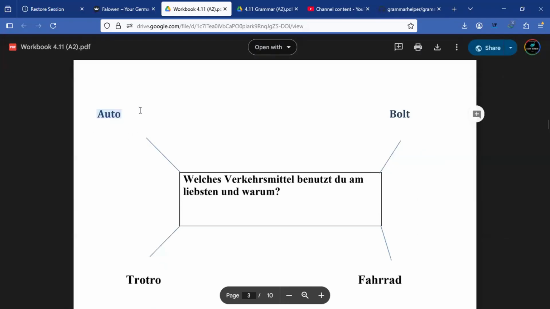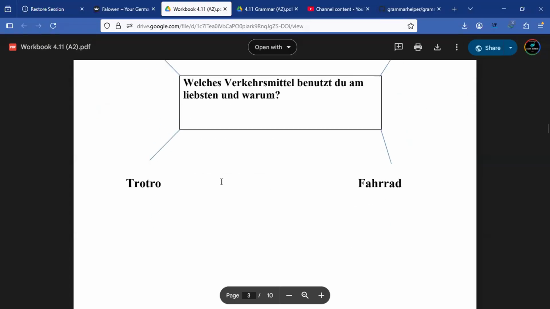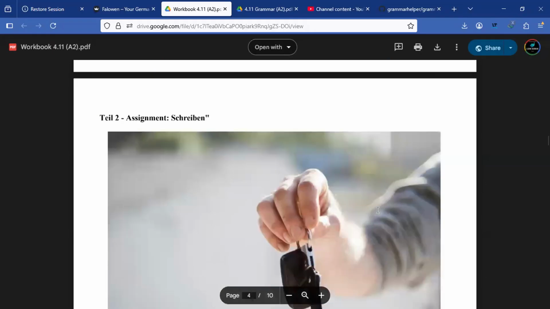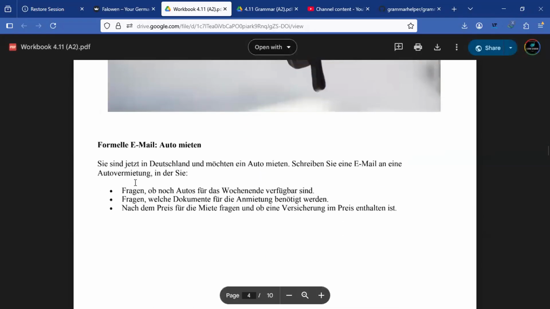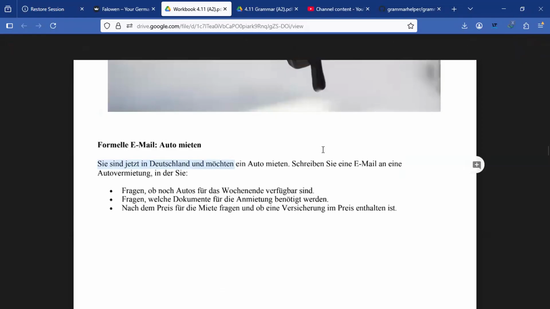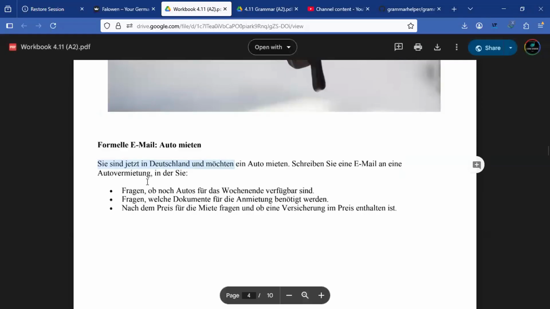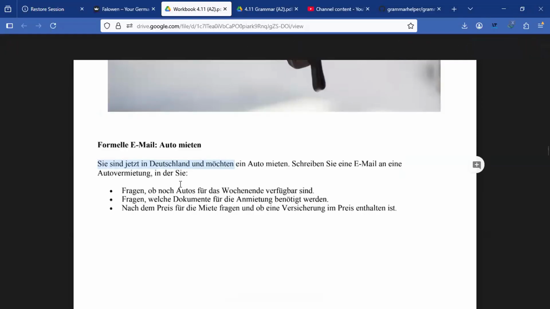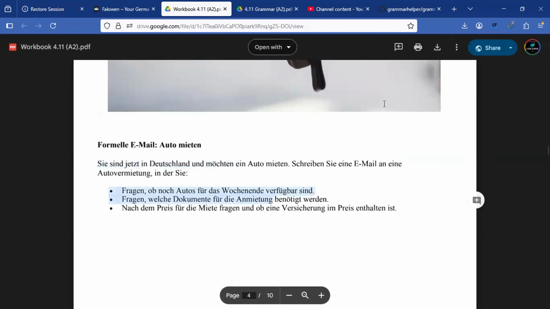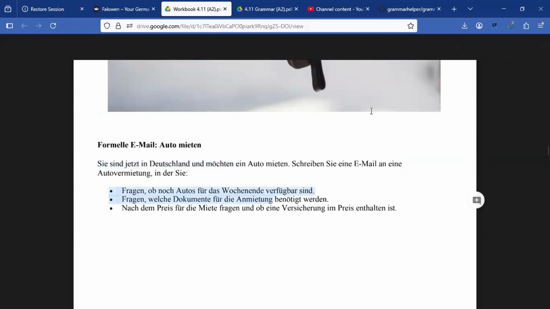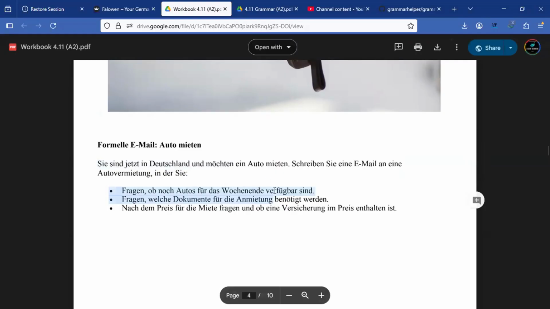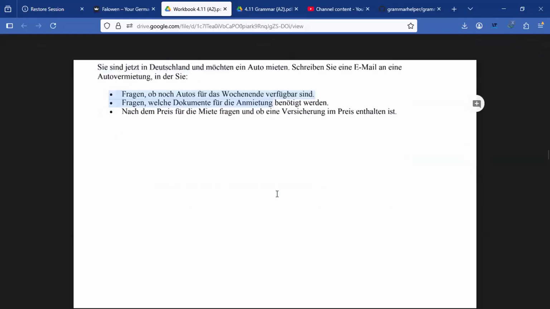So, es gibt hier 4 Stichworte. Nummer 1 ist Auto, Nummer 2 ist Boot, Nummer 3 ist Trotro und Nummer 4 ist Fahrrad. Teil 2 ist dein Schreiben. So, Sie sind jetzt in Deutschland und möchten ein Auto mieten. Schreiben Sie eine E-Mail an eine Autovermietung. Right? Und es gibt hier 3 Fragen und Sie müssen es nutzen, um Ihren Brief zu schreiben.